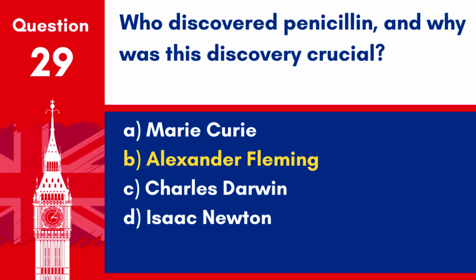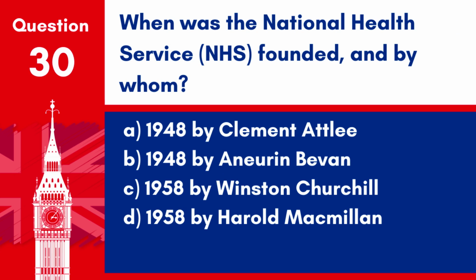Answer: B. Alexander Fleming. Alexander Fleming discovered penicillin in 1928, and it was crucial because it led to the development of antibiotics, which have saved countless lives by effectively treating bacterial infections. Question 30. When was the National Health Service, NHS, founded and by whom? A. 1948 by Clement Attlee. B. 1948 by Aneurin Bevan.